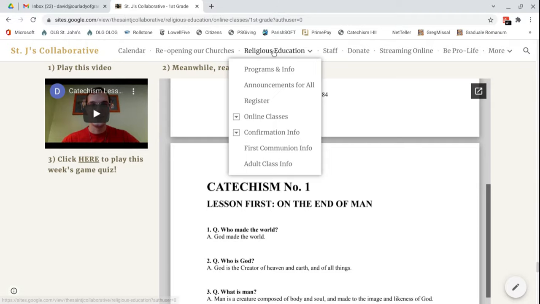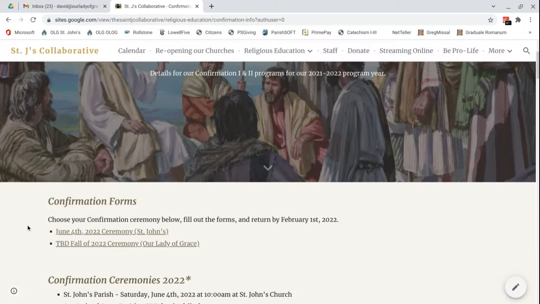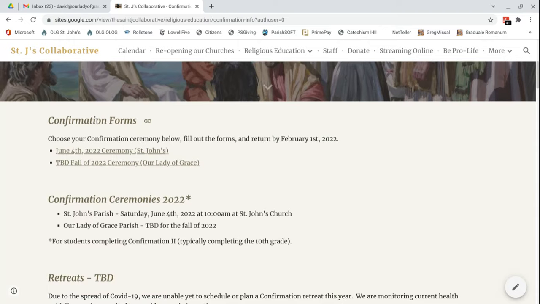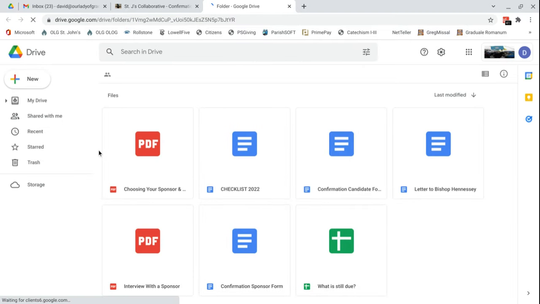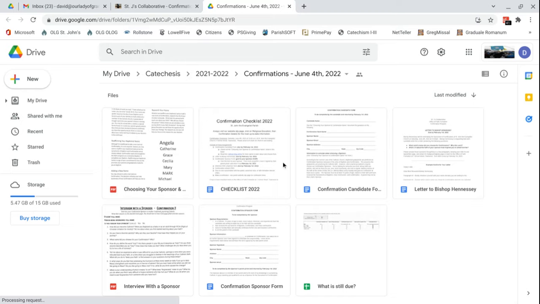Okay, let's see what else we got. That's the online classes. Confirmation info. The confirmation details page here has the confirmation forms that you need. If anyone's asking, what forms do you need to fill out and when are they due? It's all right here. You can just direct them to the website. They can select which ceremony they're going to, and the appropriate forms will pop up. Let's click the St. John's one. Here it goes. It goes to this Google Drive that's got all of their paperwork on it. Great.